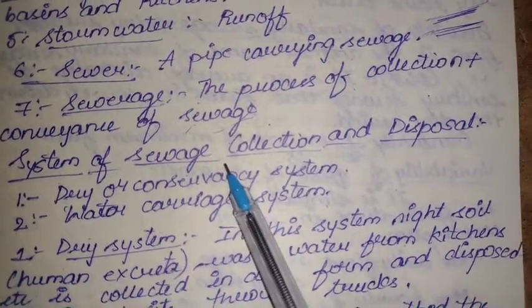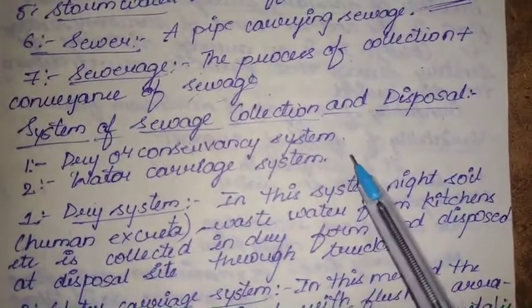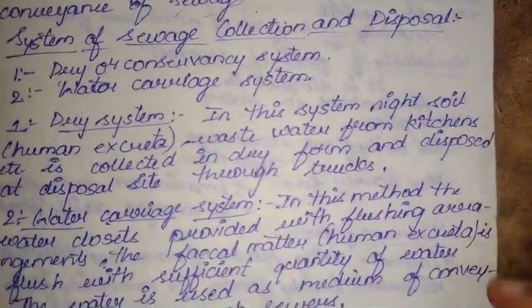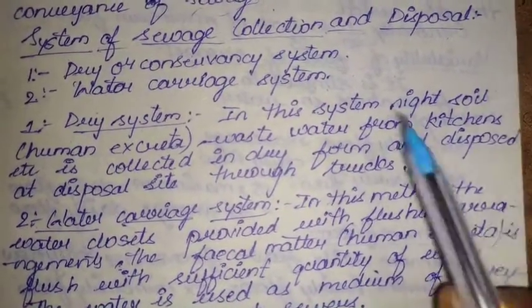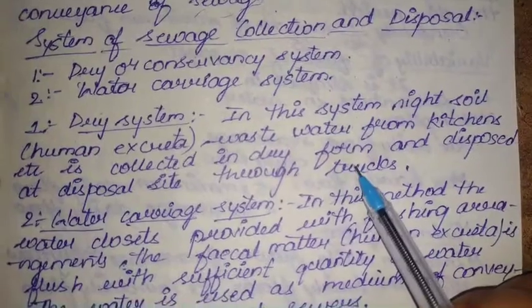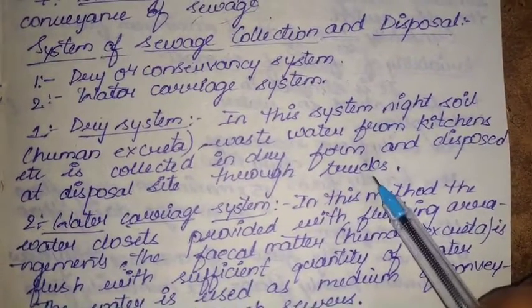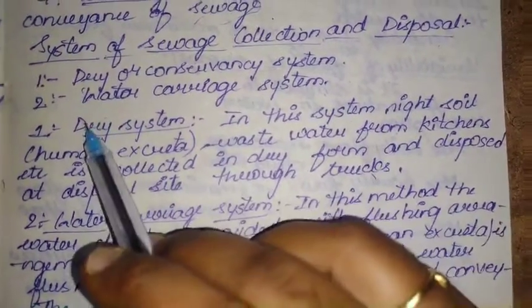Next, coming to system of sewage collection and disposal. Okay, dry or conservancy system, water carriage system. In this system, the night soil, the human excreta, wastewater from kitchens is collected in dry form and disposed at the disposal site through trucks. Okay, it is totally dry in nature.